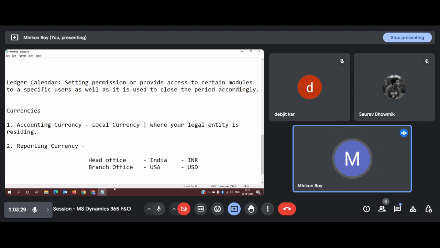As per accounting currency definition, wherever your entity is located, that local currency will be applicable to all those transactional offices. So now this branch office needs to send their report to India, just because head office is